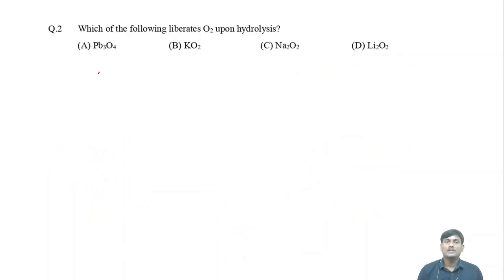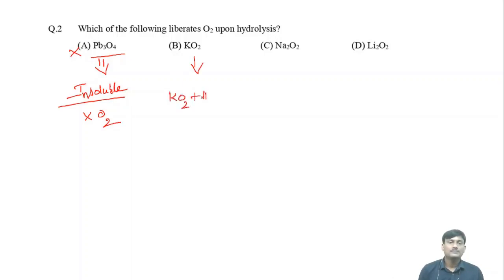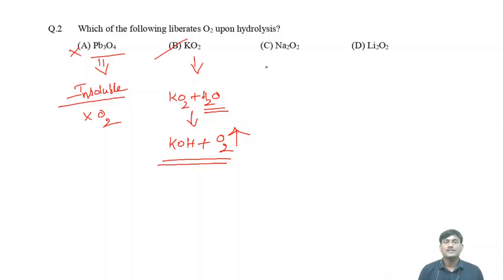Second question. Which of the following liberates O2 upon hydrolysis? Pb3O4. So this one is insoluble in water. So it does not generate oxygen. And potassium superoxide, when you react with water, here there is a formation of hydroxide and also there is a generation of oxygen. If you react superoxides with water, they can generate oxygen. So in this case, there is a generation of oxygen.